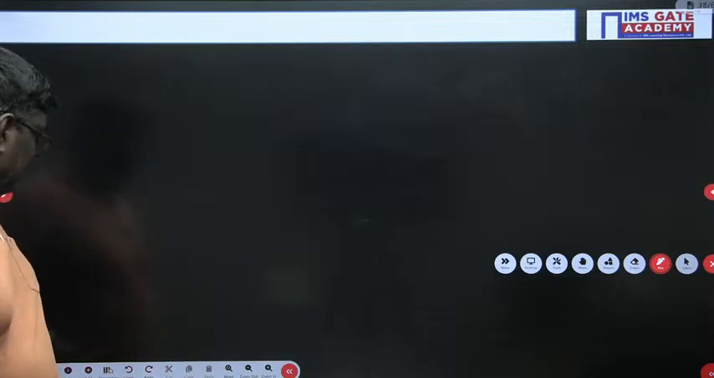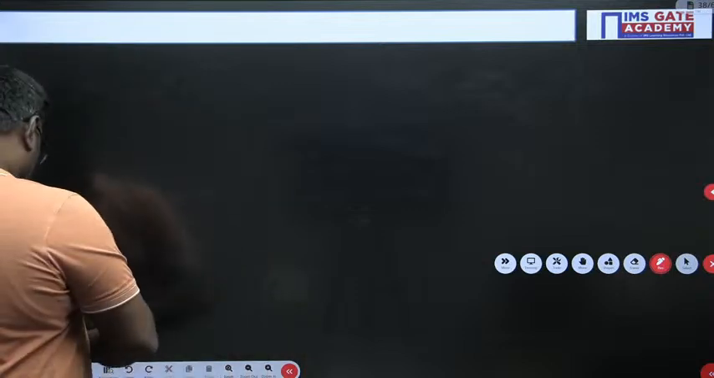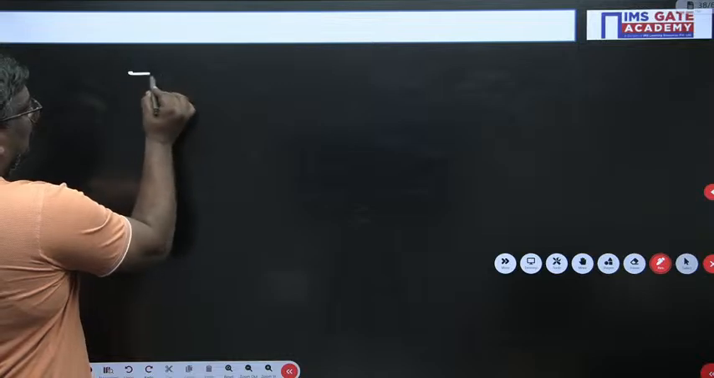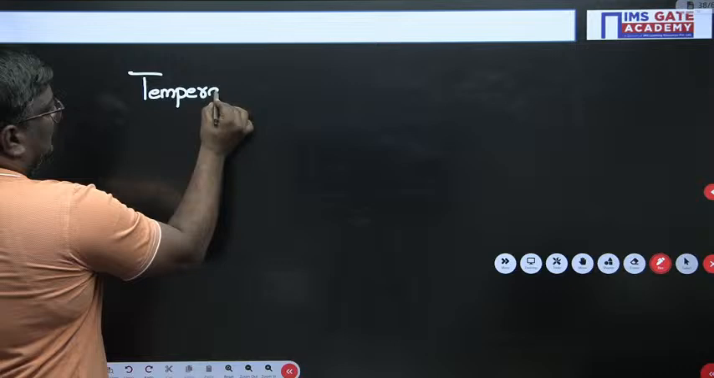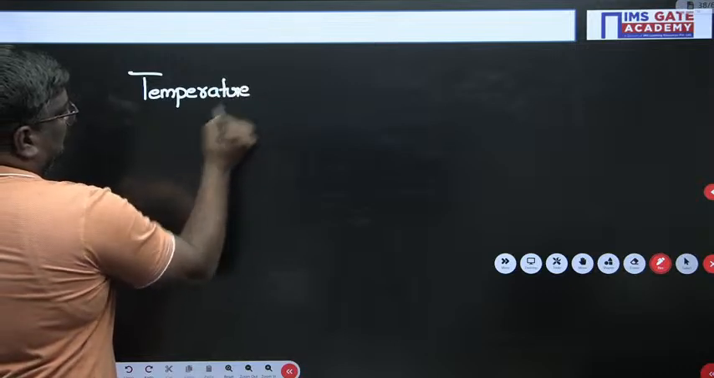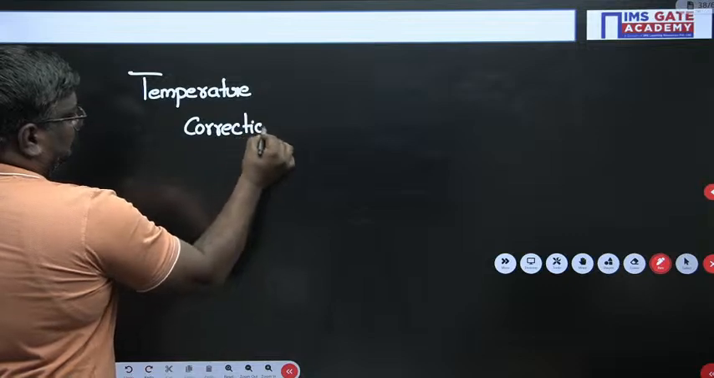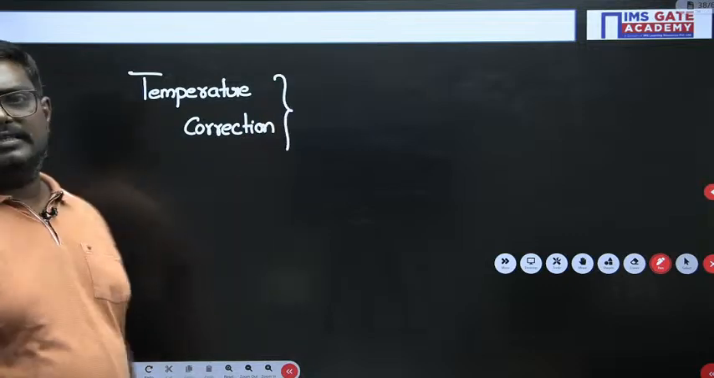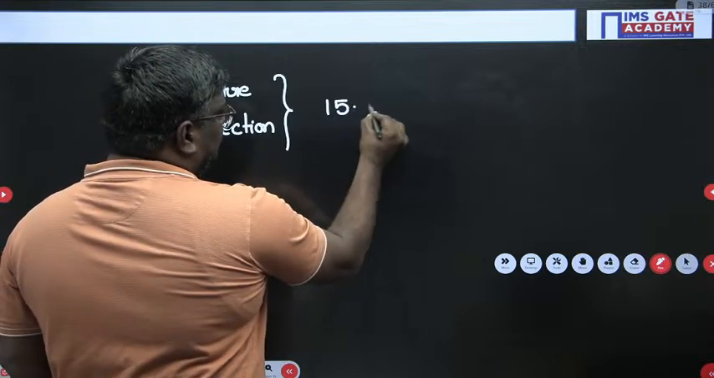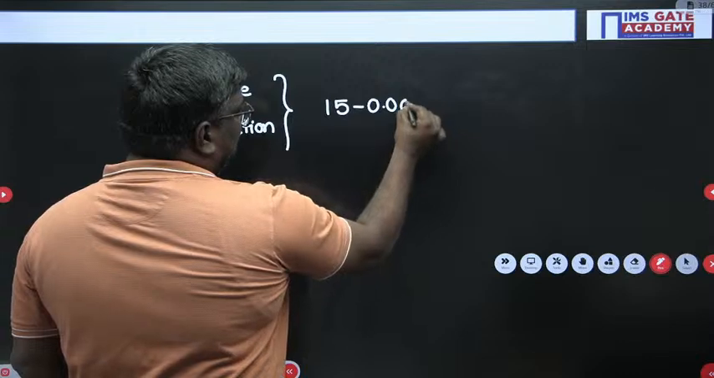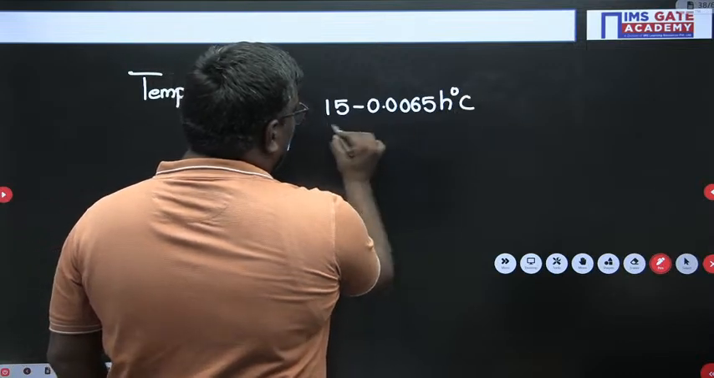Now see students, we have to do the temperature correction after the elevation correction. Always remember, without doing the elevation correction, you cannot do the temperature correction. So what is the temperature correction here? Temperature correction is given as 15 minus 0.0065 into H degrees centigrade.